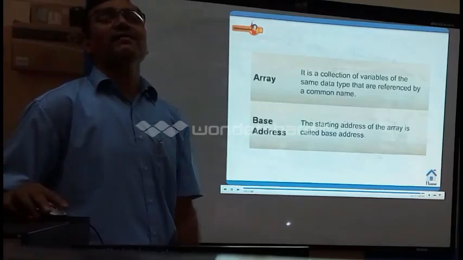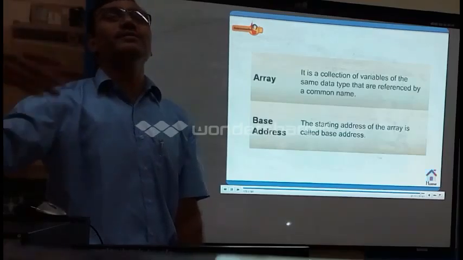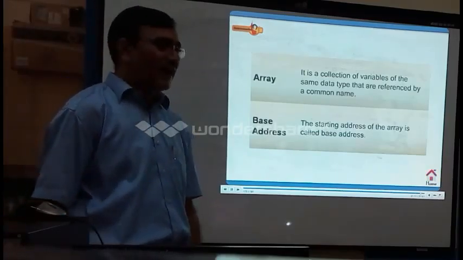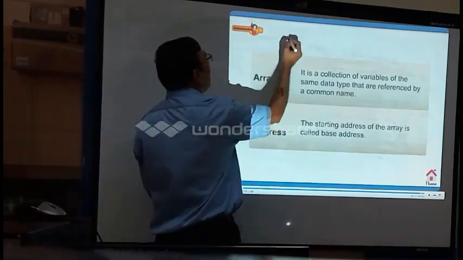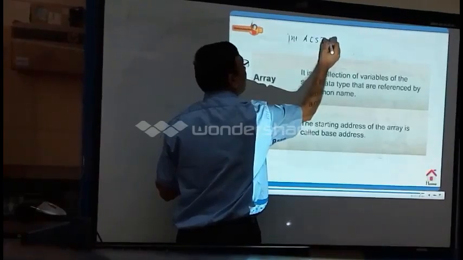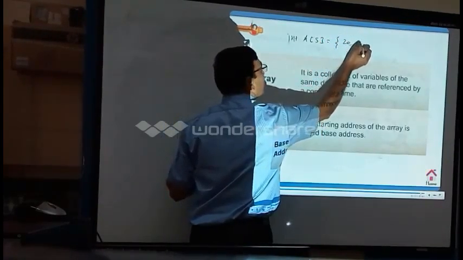So every array has some base address, and we add that many bytes to the base address to go to that location. Suppose I have an array A, int A[5], and I am storing some values like 20, 50, 60.